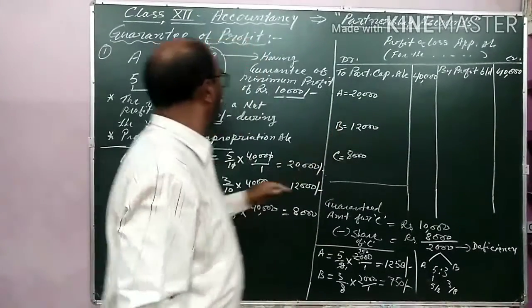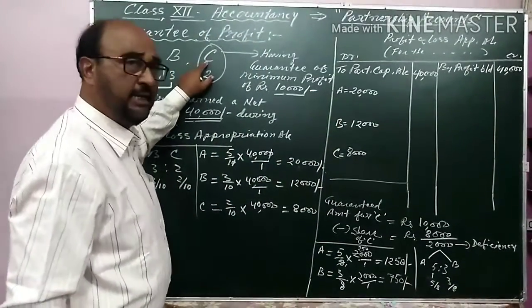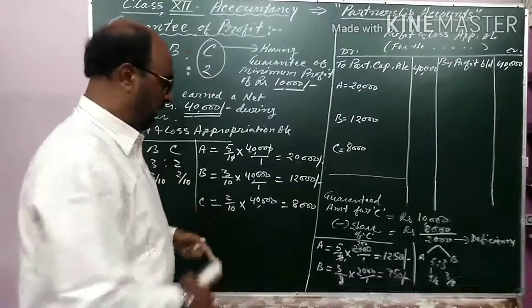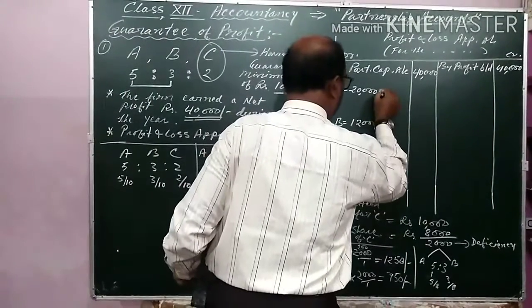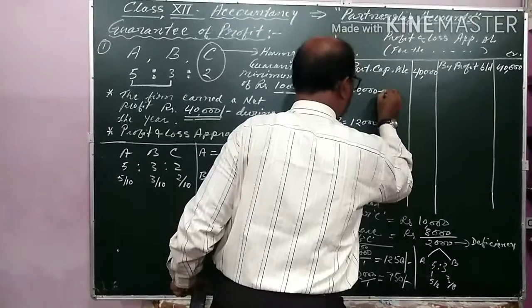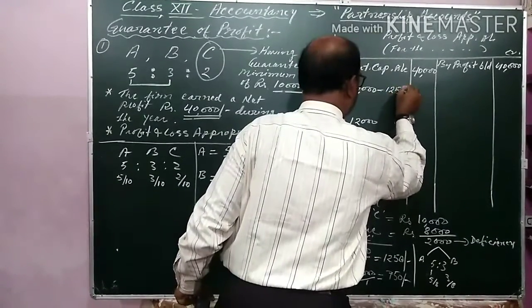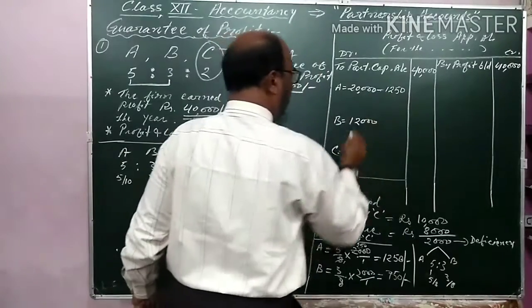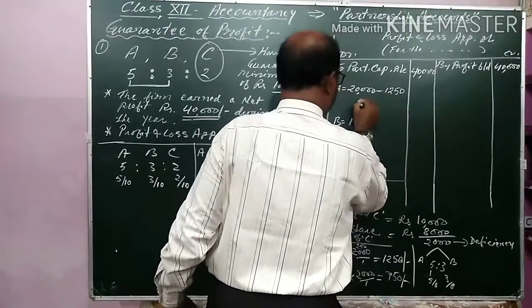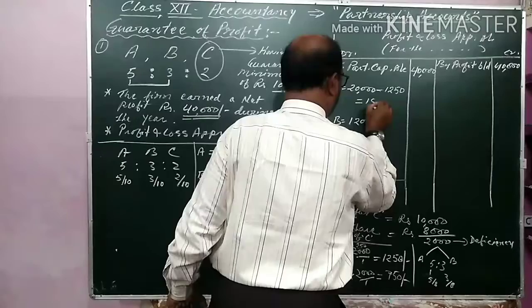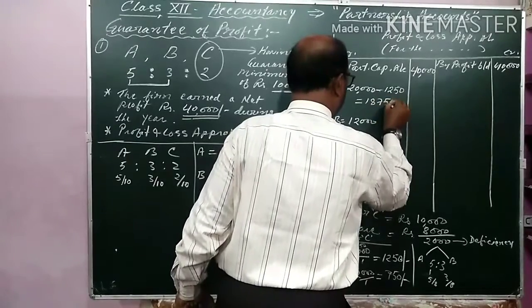These two partners are guarantors and this partner is having the guarantee. So this amount, 1250, will be subtracted from the share of A. 20,000 minus 1250 is equal to 18,750.